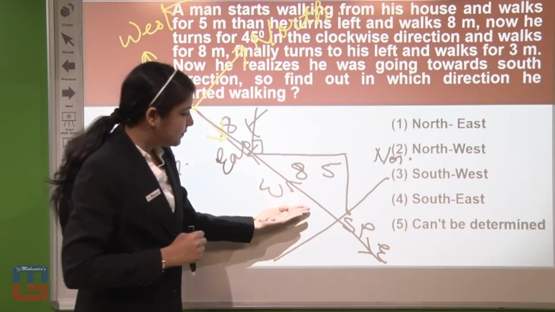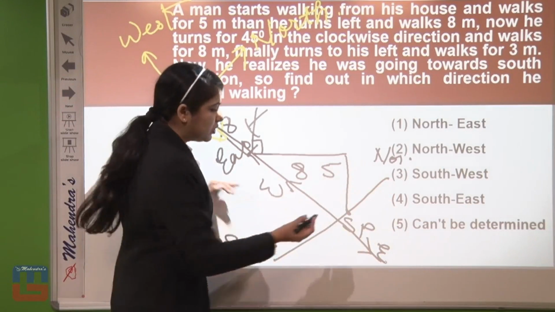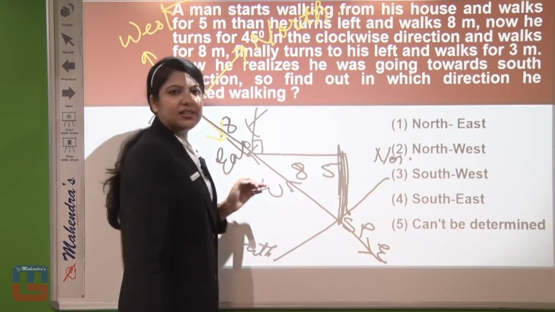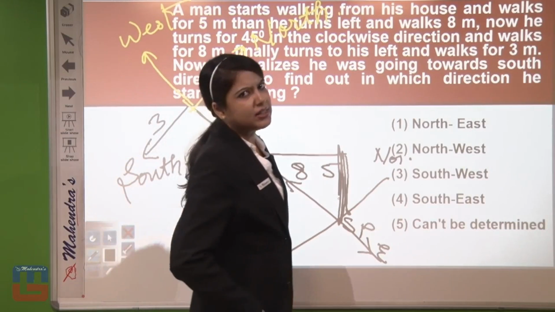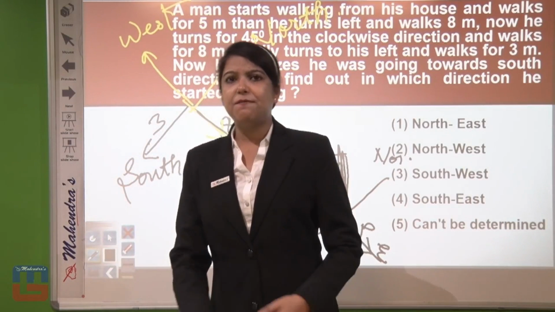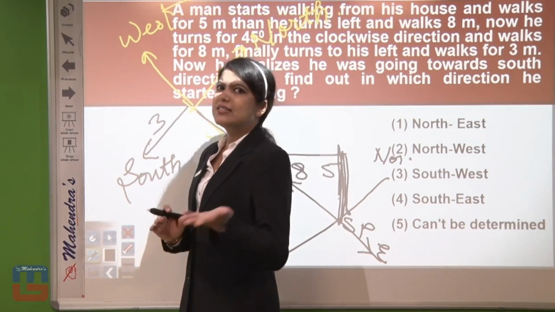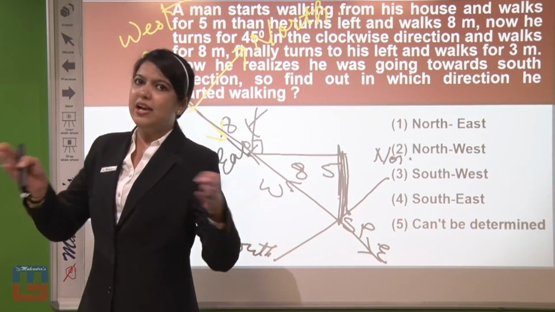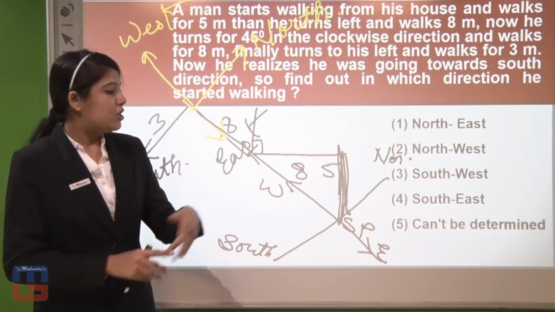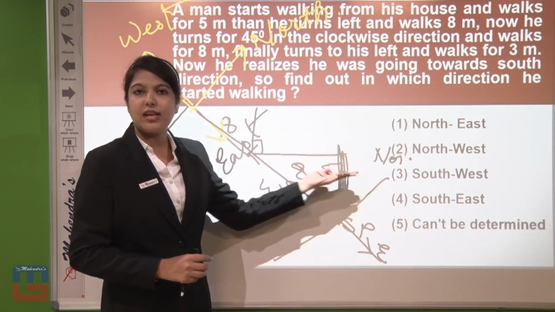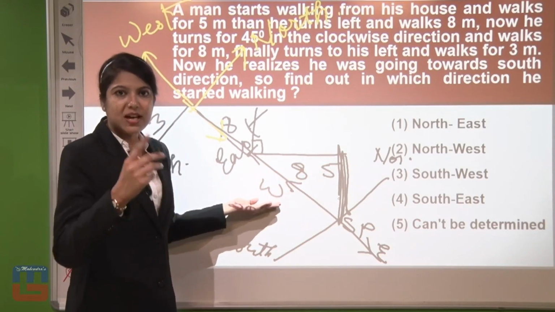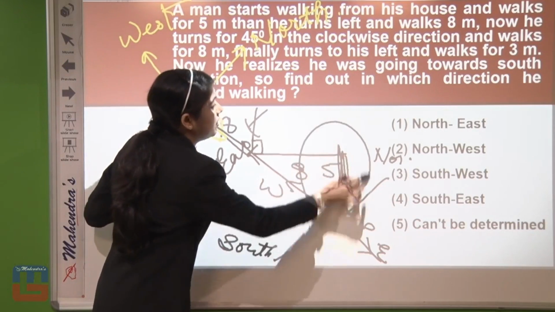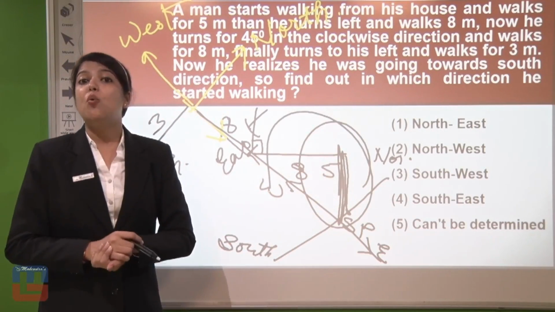Now, if this is west and this is north, then definitely he started walking in a sub-direction. A sub-direction is any direction lying in between the main directions. Here the main directions are north and west, so the sub-direction in between is termed northwest.